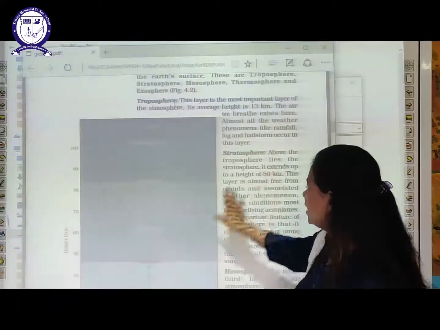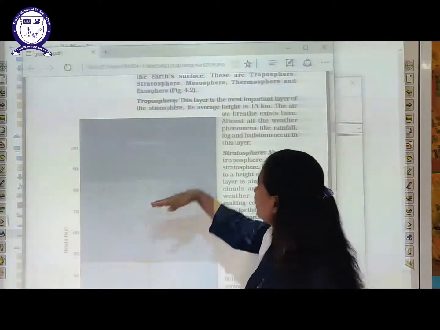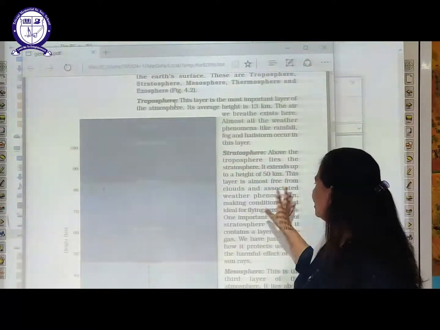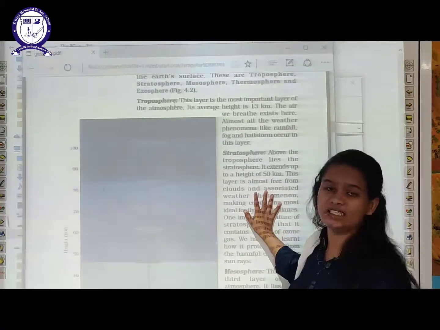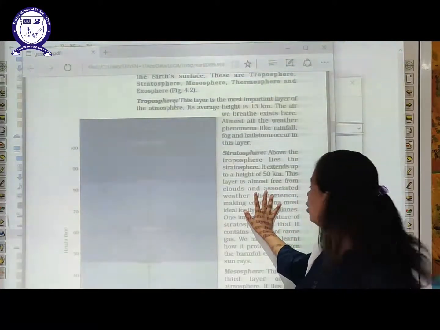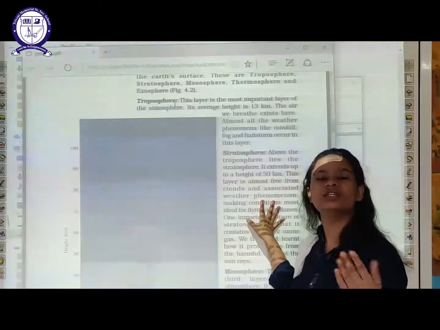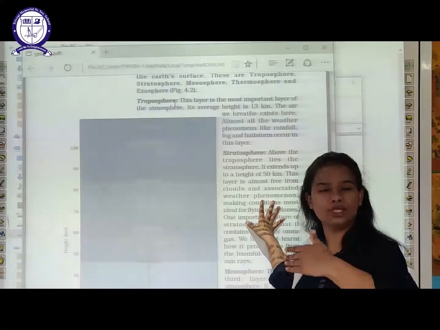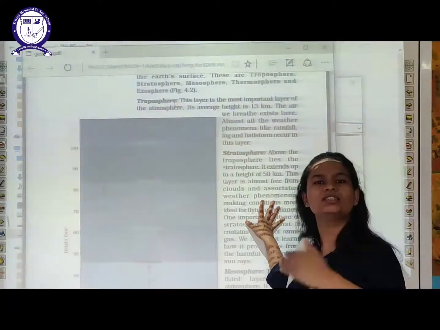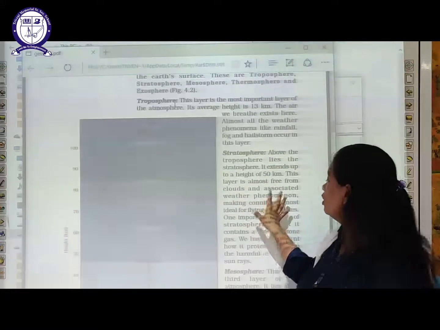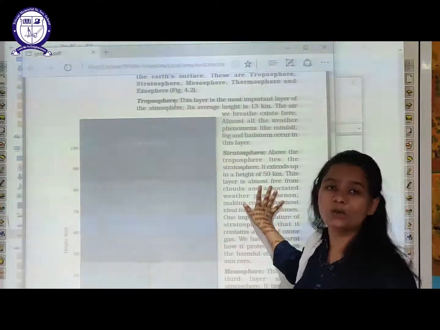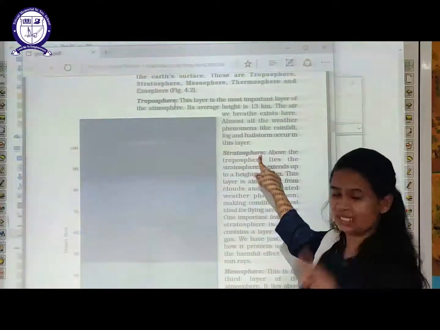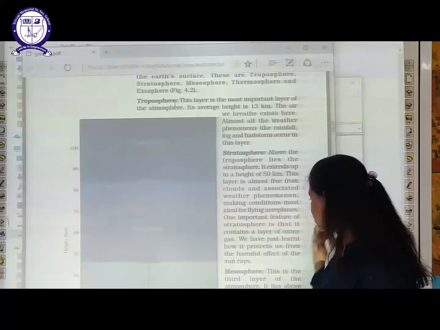Then is stratosphere. Above troposphere, the second layer is stratosphere. This is the layer where we can see the availability of clear clouds, and these are associated with weather phenomena. Weather phenomena means the rainfall is coming or the heat is increasing, fast wind is blowing. All the weather phenomena and the clouds can be seen in this layer. In which layer? Stratosphere, the second layer, that is after troposphere.